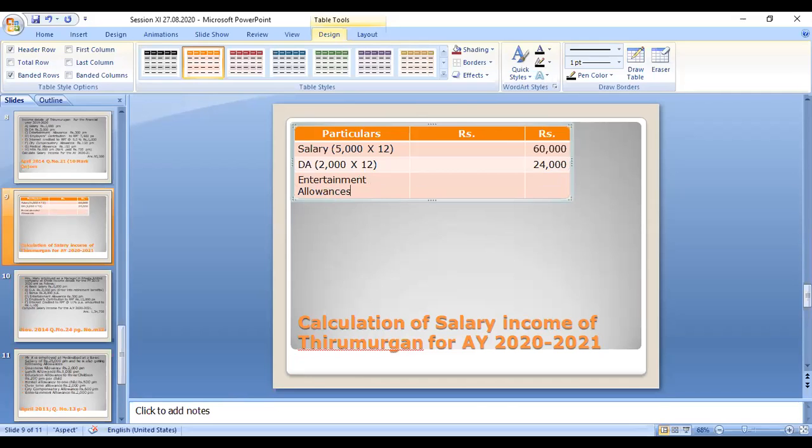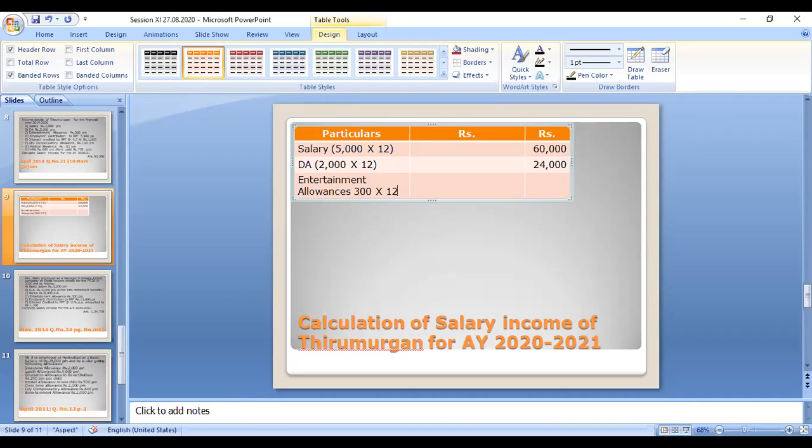For a government employee, entertainment allowance is partially taxable and partially exempted. If it is a non-government employee, whatever amount is received as entertainment allowance is fully taxable.